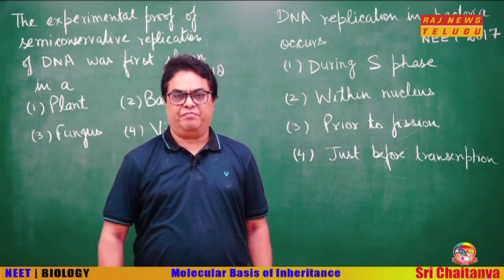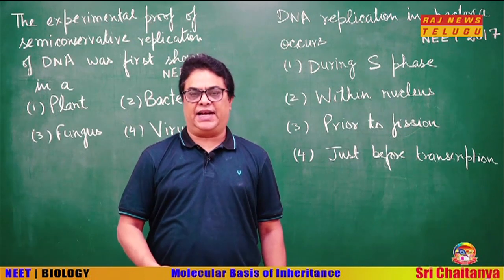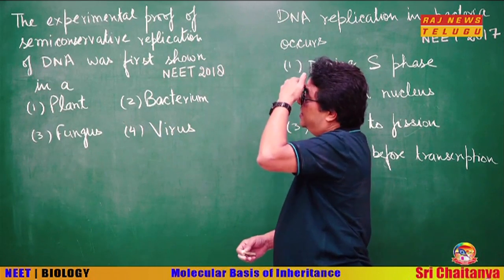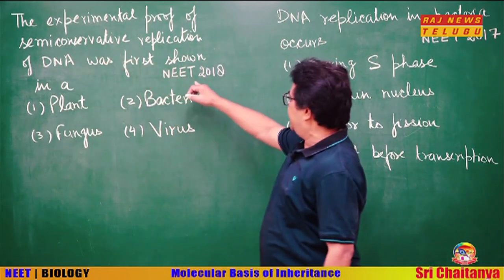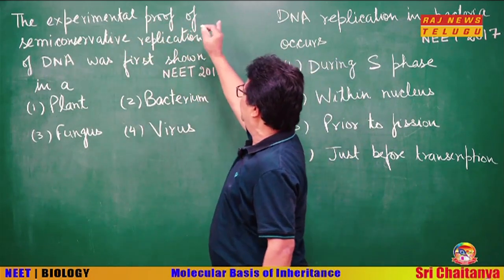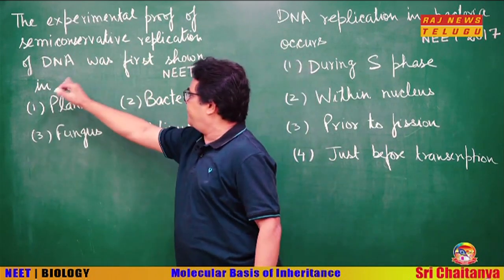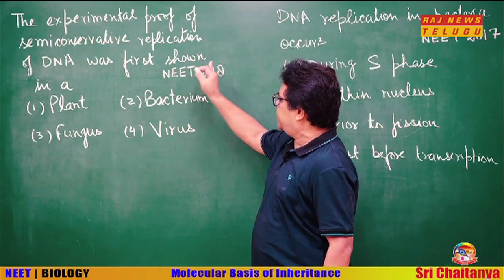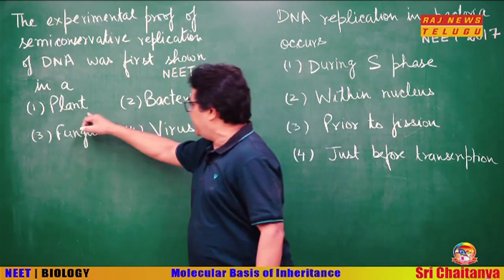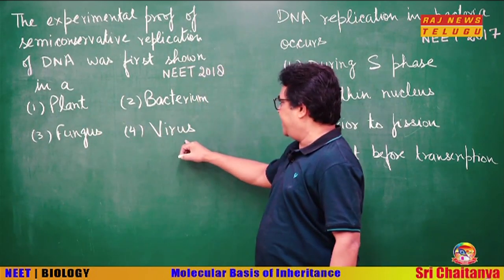So, students, before moving forward, let us discuss some questions that have been asked from this part in the recent past. This question was asked in NEET 2018. The experimental proof of semi-conservative replication of DNA was first shown in a, options are plant, bacterium, fungus and virus.